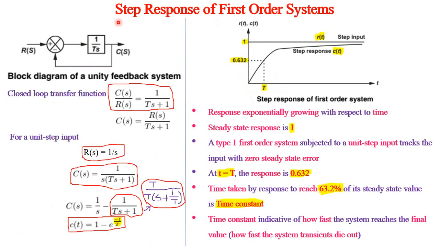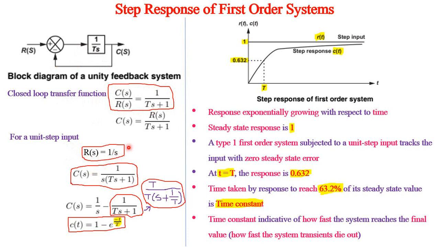Let us discuss the step response of a first order system. A first order system block diagram is represented by this. So we have a summing point, and then g of s, that is the open loop transfer function, is 1 by ts. So 1 by ts, since it has got a pole at origin, it is a first order system, with unity feedback. So the closed loop transfer function, if we find out using the g of s by 1 plus g of s rule, then we will get this 1 by ts plus 1 as c of s by r of s. For unit step input, r of s is 1 by s.